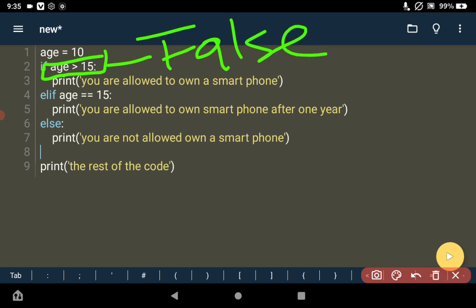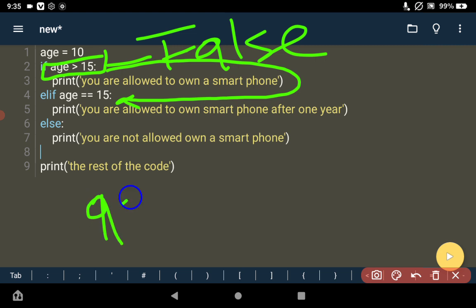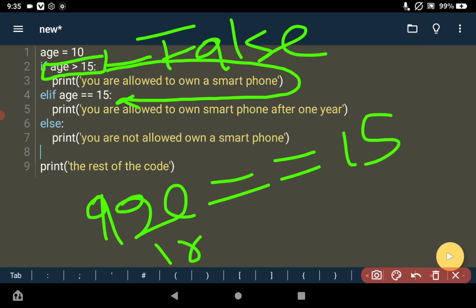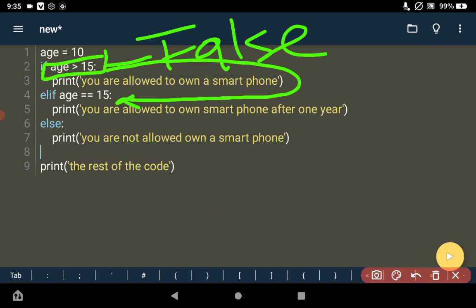So this code is not going to be executed; it is going to be skipped, and the program looks for the next condition. Our program looks at this second condition and says, okay, now we have age, in which we store 10, and it's going to check: is age equivalent to 15? We know our age is 10. Is it equivalent to 15? No. This condition is also false, so it is not going to be executed, it is going to be skipped over. And this condition is also false.